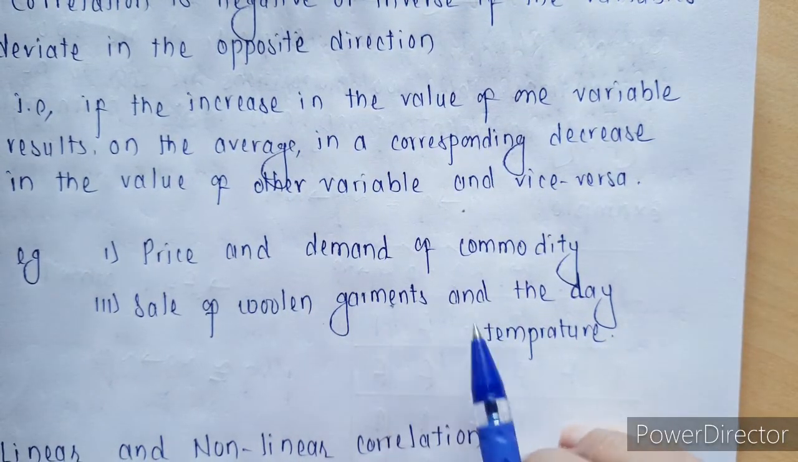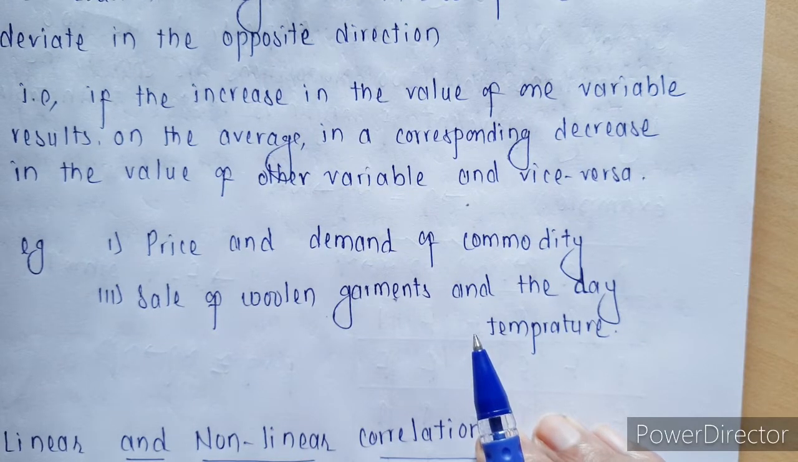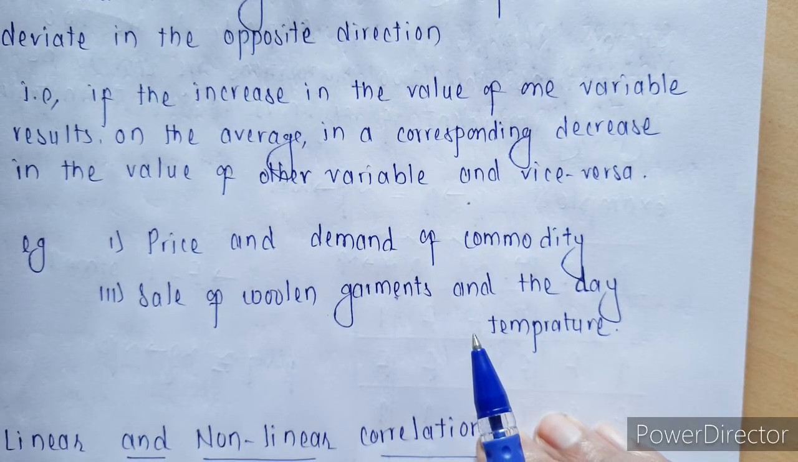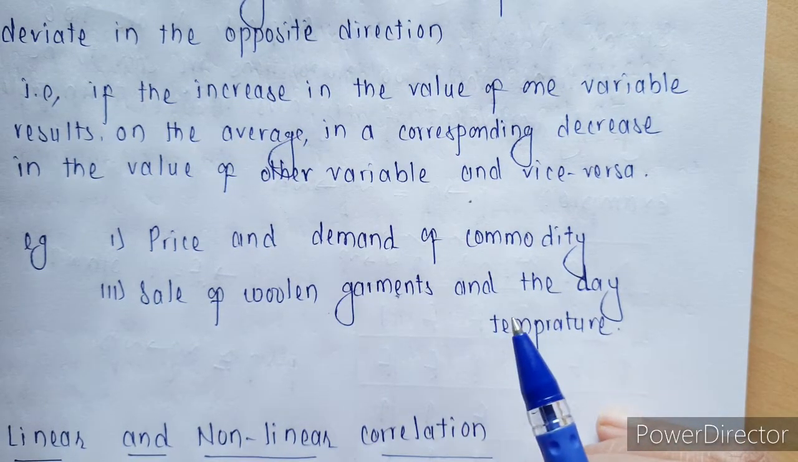price and demand of commodity. As price increases, demand is going to decrease, and if price decreases, demand is going to increase. So that is negative correlation.